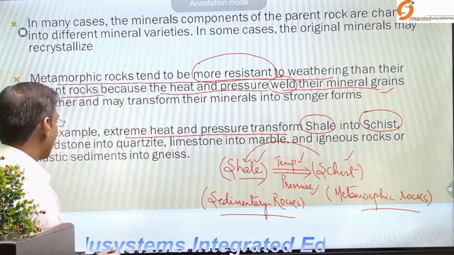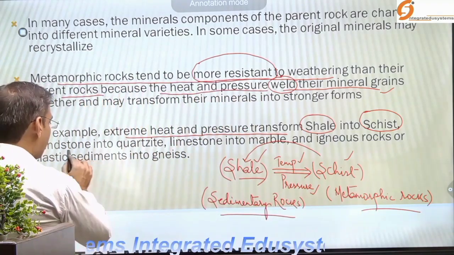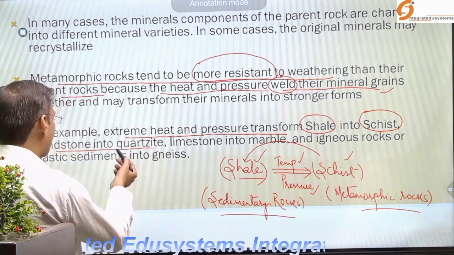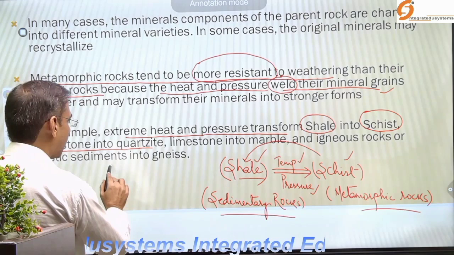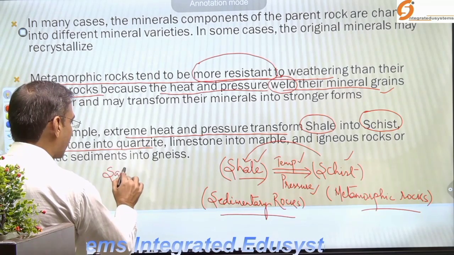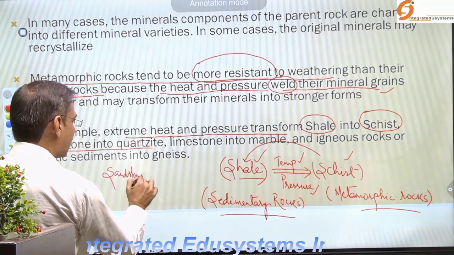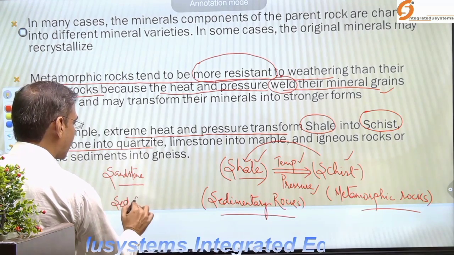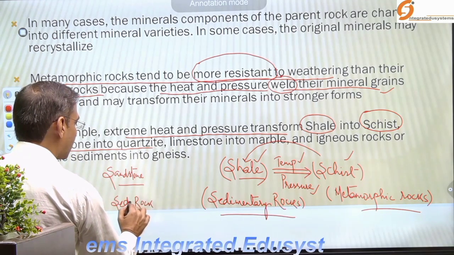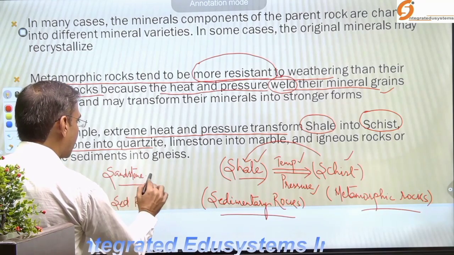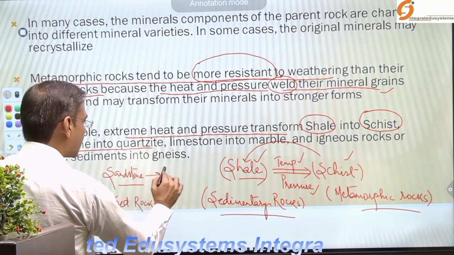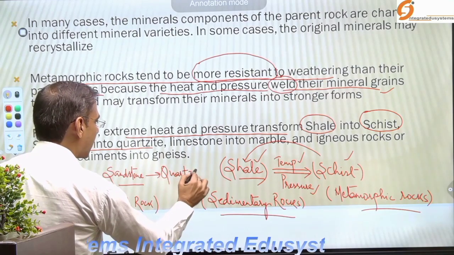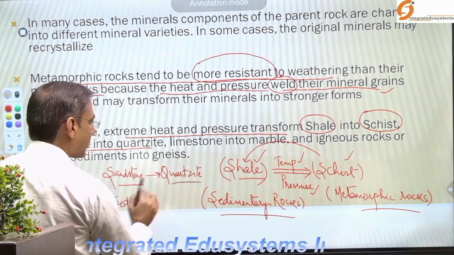Now another example I had mentioned of a metamorphic rock: sandstone. Sandstone is again a sedimentary rock. These sedimentary rocks also converted into quartzite, a metamorphic rock. Why?